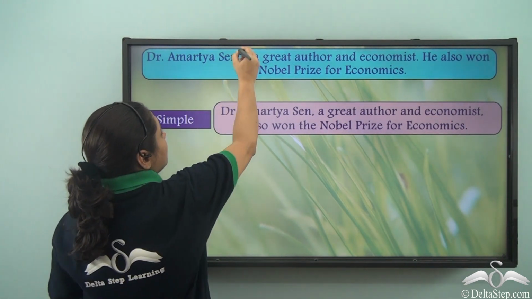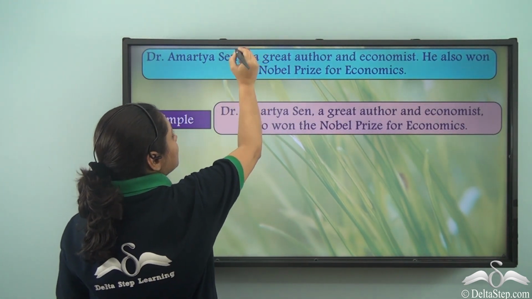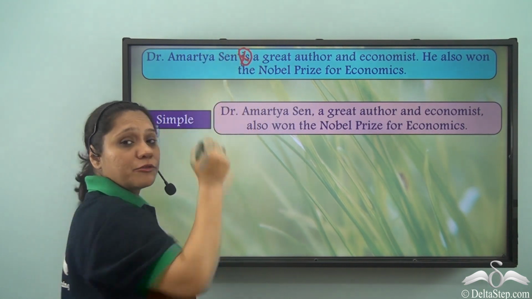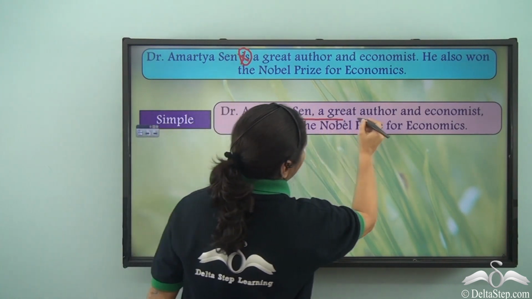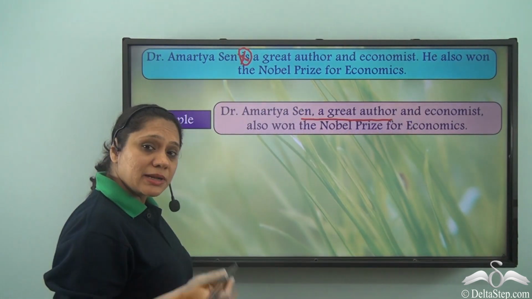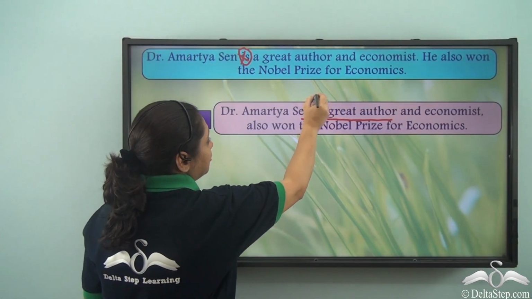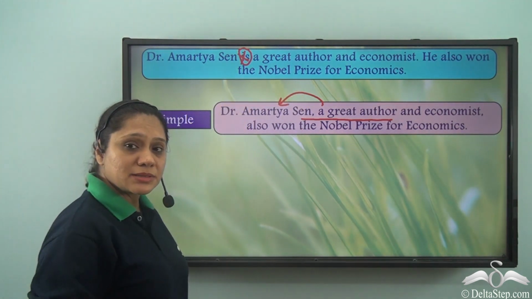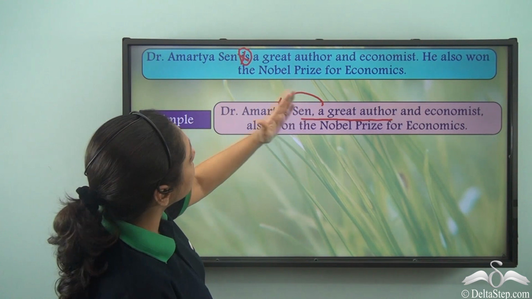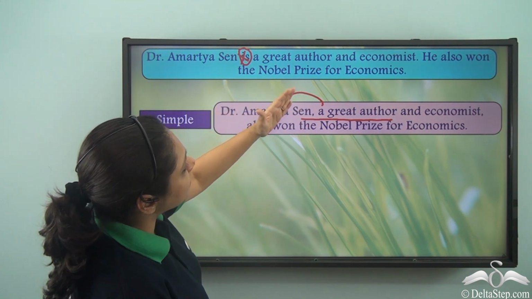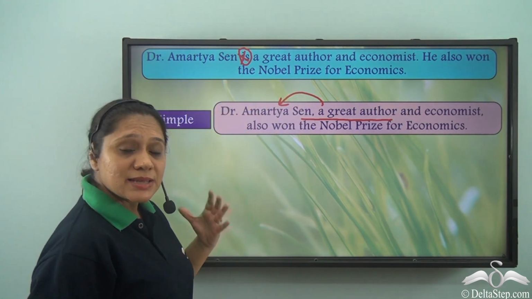In this case, we have removed the finite verb is from the first clause to make this a noun phrase in apposition. It is actually referring to the subject Dr. Amartya Sen, and the rest of the sentence, he also won the Nobel Prize for Economics, is as it is.